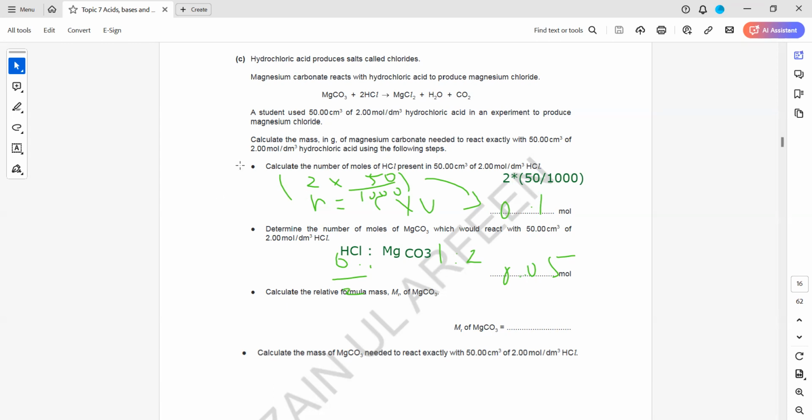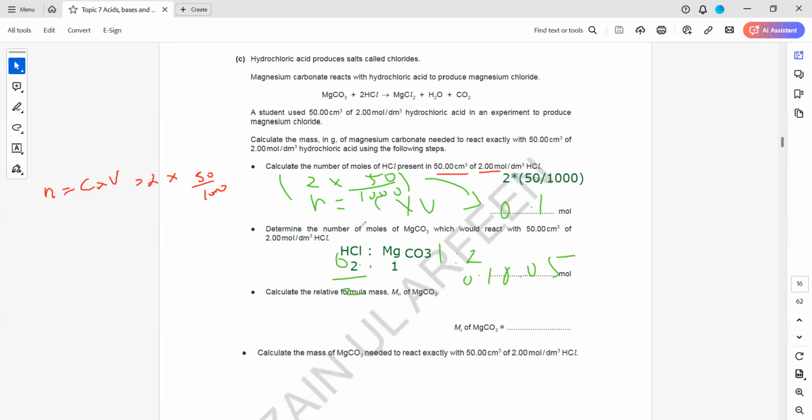So the first part, calculate the number of moles. You have 50 cm cubed and 2 mol per dm cubed. So moles equals concentration times volume. So it was 2 multiplied by the volume, 50 divided by 1000. So this gives the moles.